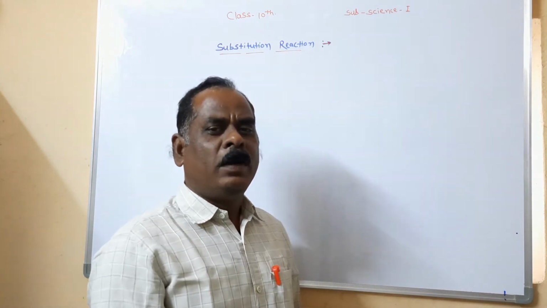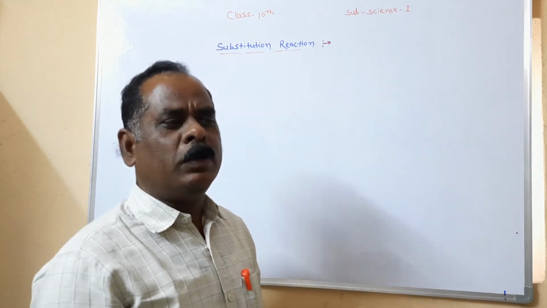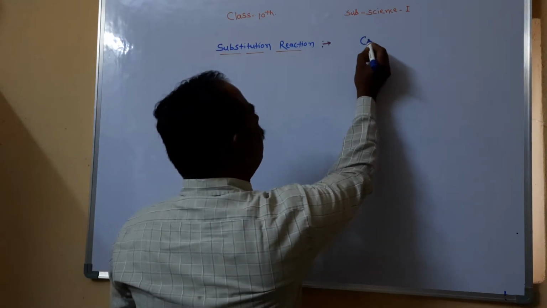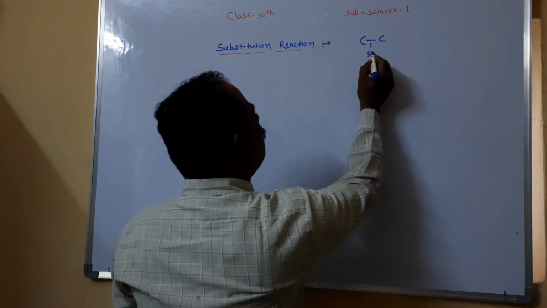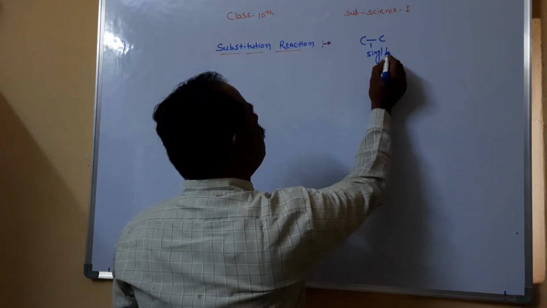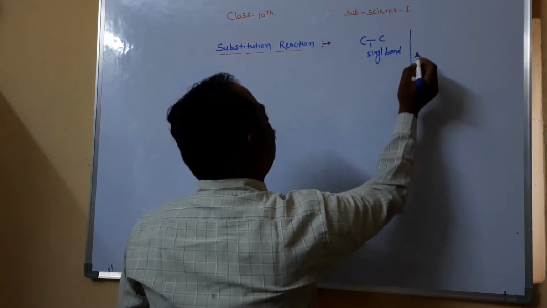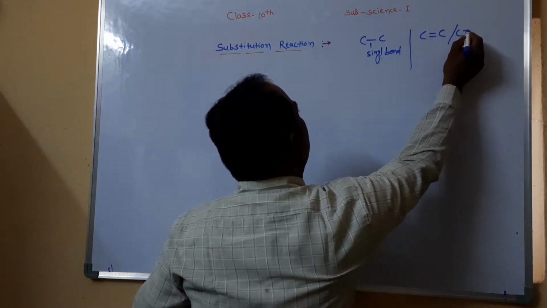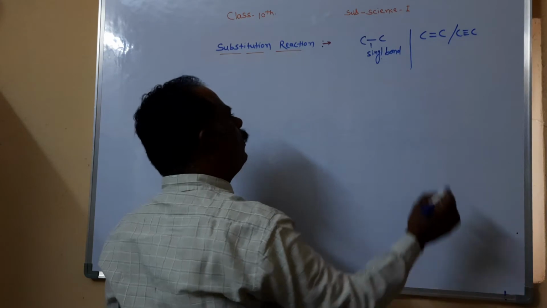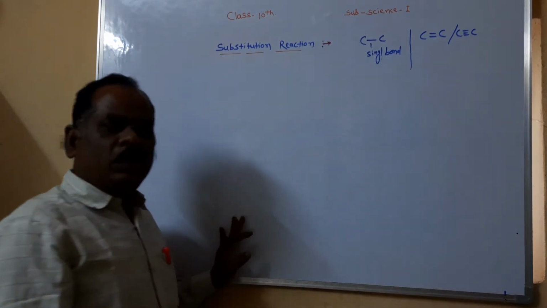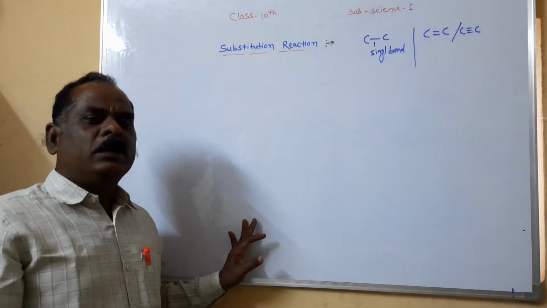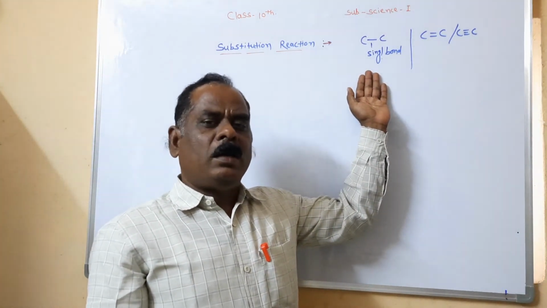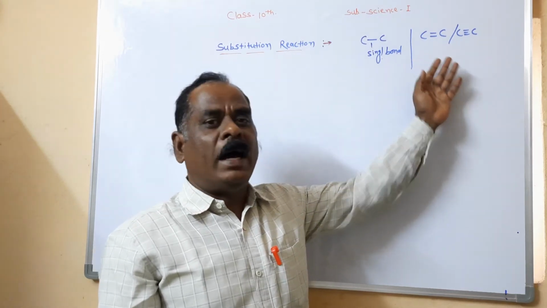Saturated hydrocarbon means the hydrocarbon compound which contains carbon single covalent bonds, and the hydrocarbon compound which contains carbon double or triple bonds is called unsaturated. Remember one important point: saturated compounds are less reactive chemically, but unsaturated compounds are highly reactive.